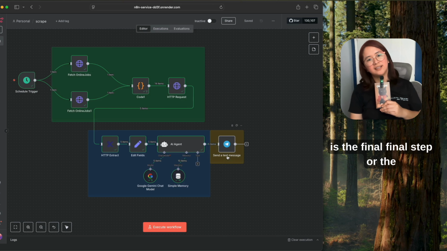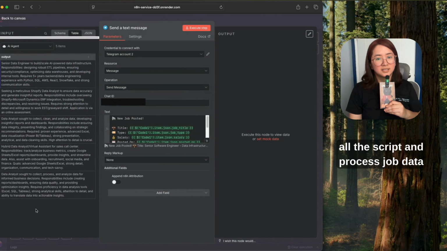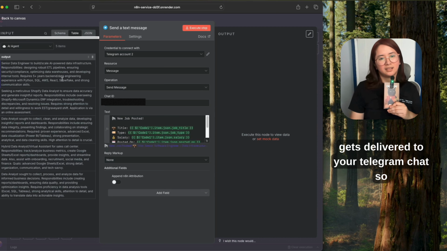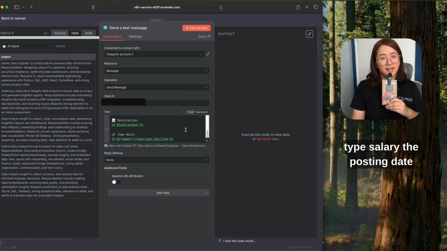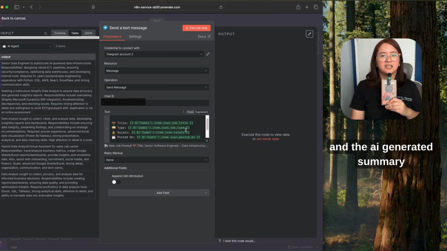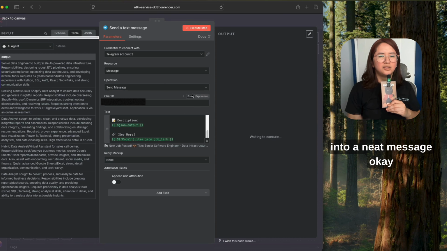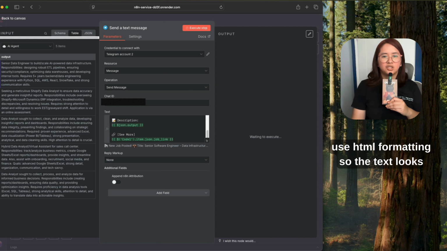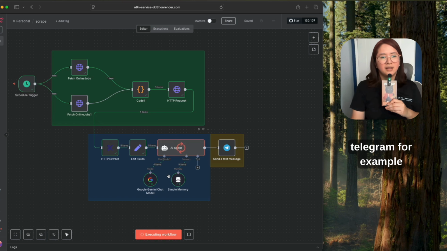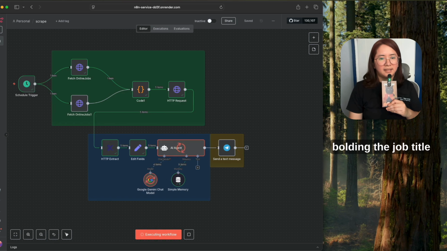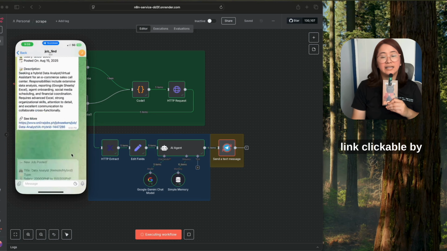Next is the final node, where all the scraped and processed job data gets delivered to your Telegram chat. So this node takes the job title, the job type, salary, the posting date, and the AI generated summary, then formats them into a neat message. Okay. We use HTML formatting so the text looks clean and easy to read inside Telegram. For example, bolding the job title, using line breaks, and making the see more link clickable.